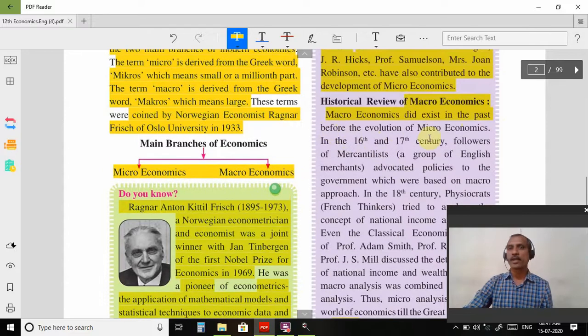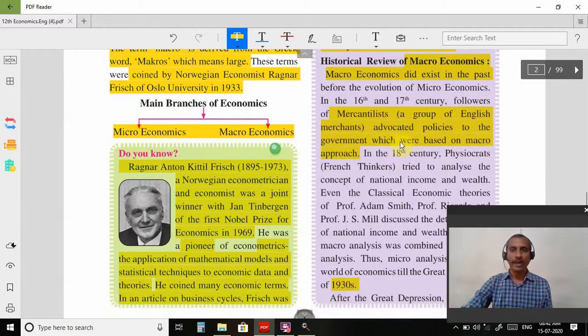Before the evolution of microeconomics, in the 16th and 17th century, followers of mercantilism, a group of English merchants, advocated policies to the government which were based on a macro approach. So macroeconomics also existed in the past. These mercantilist economists, a group of English merchants, gave advice to the government regarding how to formulate economic policies.